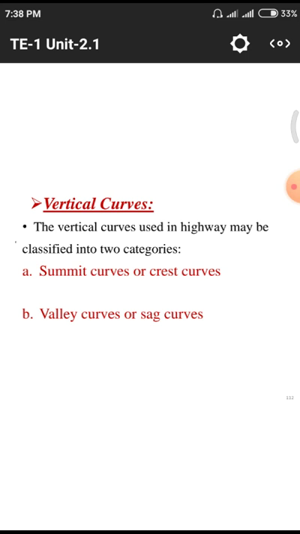What is another name for summit curve? Summit curves are also called crest curves. Valley curves are also called sag curves. By using this terminology, you have two terms, hogging and sagging. Hogging means enlargement, sagging means decrement. You need to remember those. Hogging means enlargement of a particular amount of length. Sagging means decrement. You need to remember these two when studying vertical curves in terms of summit and valley.